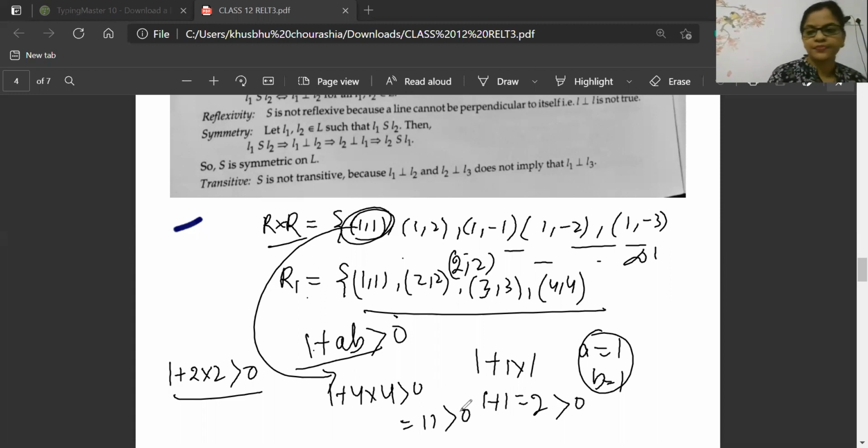Now understood or not, tell me? Okay, Harish is telling yes, understood. So that is what, beta. From relation R1, it is your testing. If I tell you, okay Harish, write a test, that means what? R cross R is not getting tested. From R cross R, the elements which are going inside R1 are going to be tested. And they are tested for 3 conditions: first, reflexive, second, symmetric, and third, transitive.